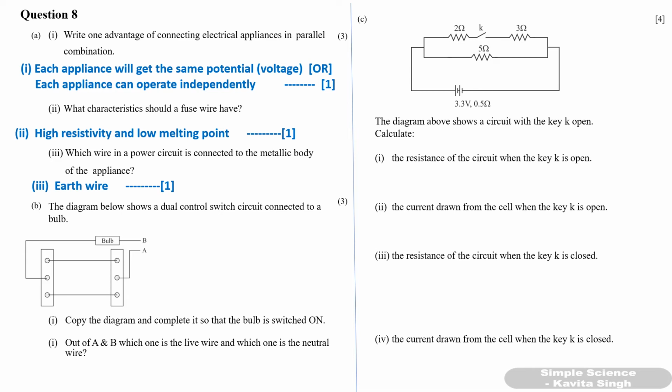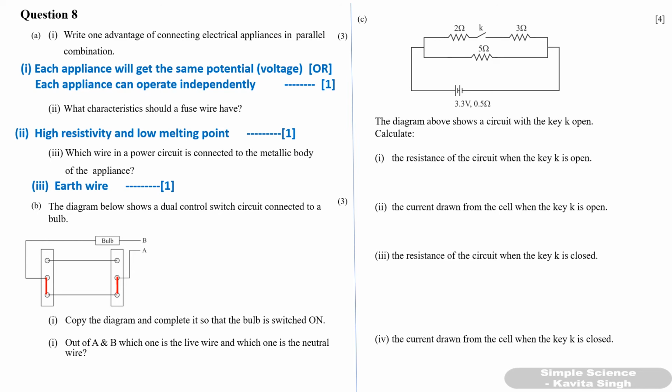Okay. So what you have to do to show the bulb in on position, you just have to connect these 2 points. So copy the diagram as such and connect these 2 points. So the connection will be complete. So the bulb will be glowing or switched on.